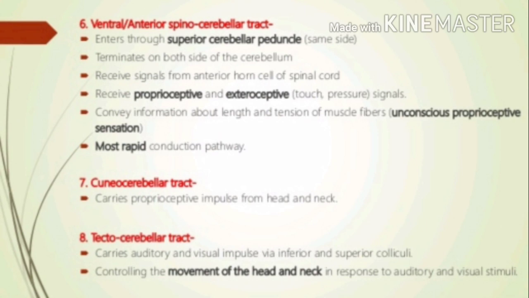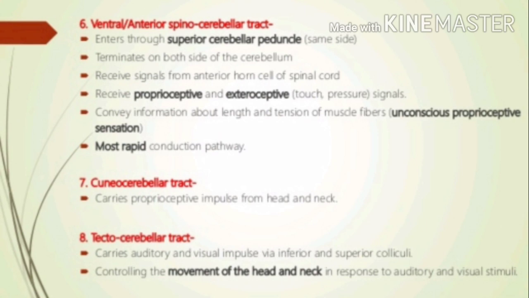Ventral spinocerebellar tract enters through the superior cerebellar peduncle, terminates on both sides of the cerebellum. Receives signals from anterior horn cells of the spinal cord. Receives proprioceptive and exteroceptive signals, conveys information about the length and tension of muscle fibers and is the most rapid conduction pathway.